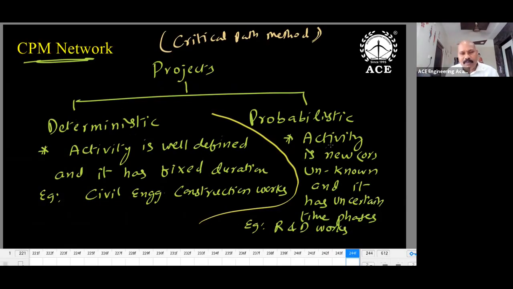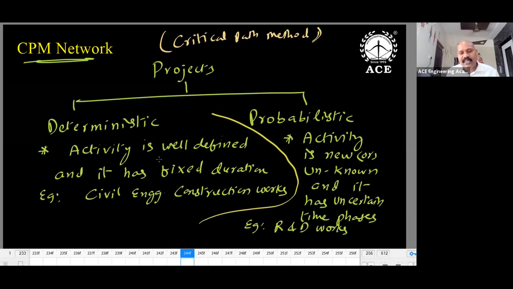Projects are of two types: deterministic and probabilistic. What is a project? A project is nothing but a set of activities. If all activities are well known, then it is known as deterministic. If the activity duration is not known and resource levels are not known, it is called probabilistic. All civil engineering construction works are deterministic. Research and development works are probabilistic. CPM is only suitable for deterministic.